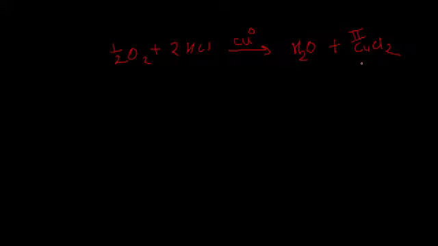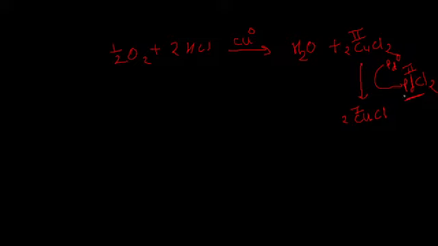After that, 2 moles of this copper dichloride get converted to 2 moles of copper monochloride. The oxidation state of copper changes from 2 to 1. This conversion of copper from oxidation state 2 to 1 is useful for the conversion of palladium 0 oxidation state to palladium 2 oxidation state by addition of these 2 chlorine atoms.